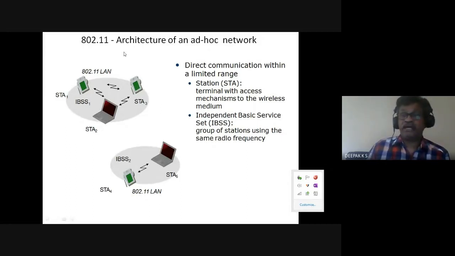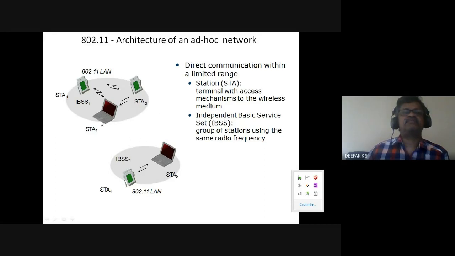is wireless LAN. In wireless LAN, there are two types of architectures. One is an ad hoc network. In an ad hoc network, the devices are referred to as STA, meaning station: terminals with access mechanism to the wireless medium. These are all stations. So these are all ad hoc networks. This is a basic service set.